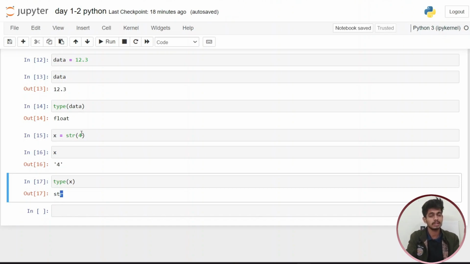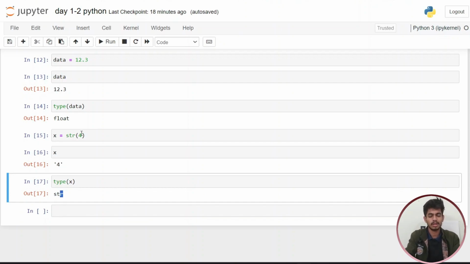But you cannot change a string value into an integer. For example, if I take the name Amit and change it into an integer, this is not possible. It will give you an error or no output for this code. So you may know the concept of this. After knowing this concept, you can use it.